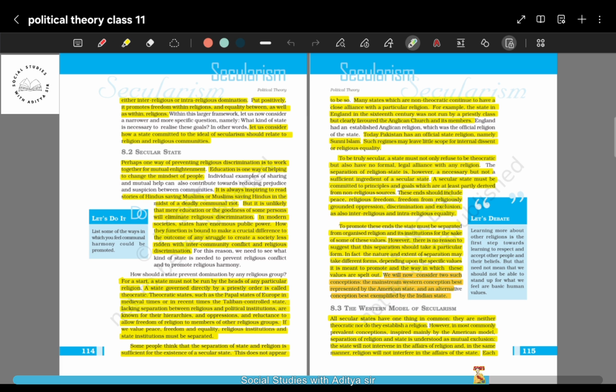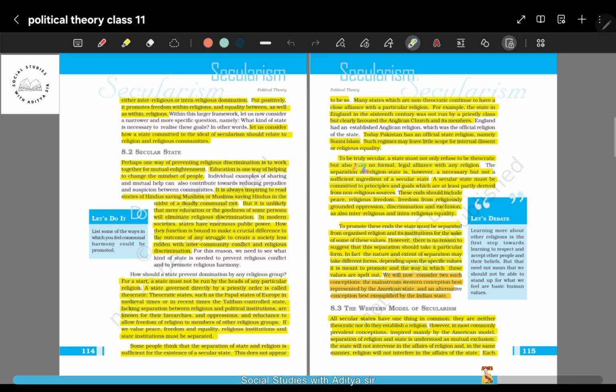Because if you have any kind of association, even the simplest form, even 2% of association, that will be shown in political institutions, in your major policy decisions, because at some point in time they will be influenced one way or the other.